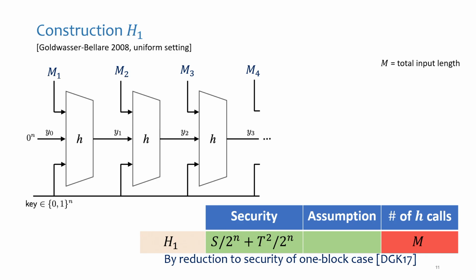And as you can see, the number of H calls is terrible. It's roughly m, because we feed the key into each block, so we take away a lot of the message bits that we can feed. So that's construction 1.